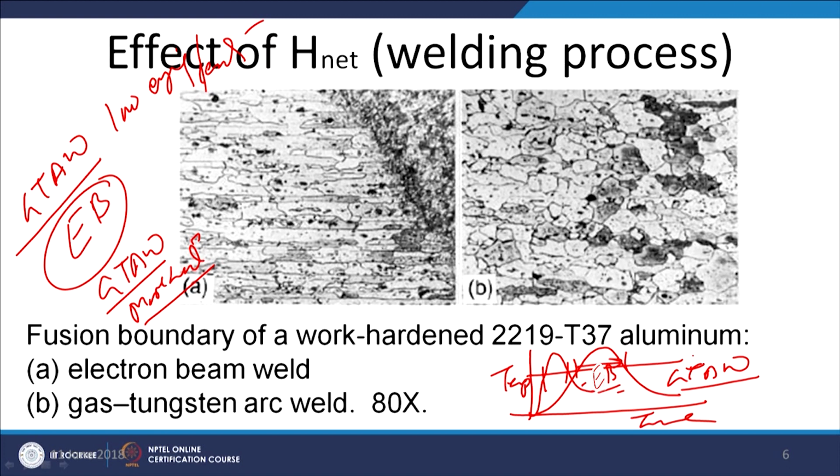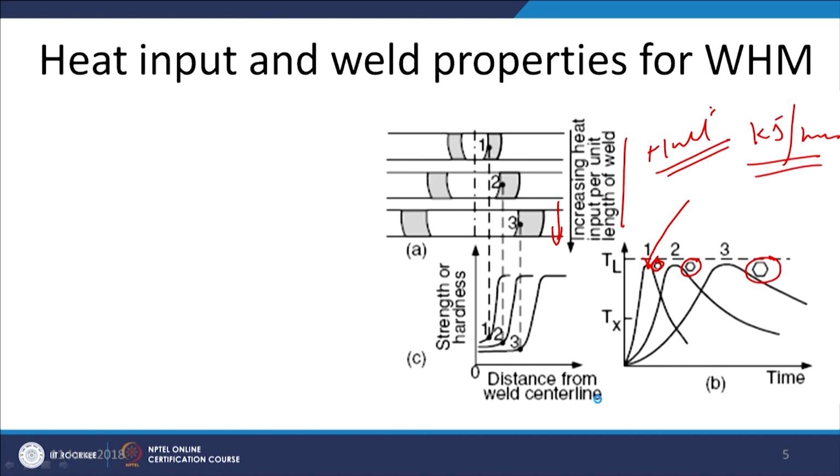So, for GTAW, the higher temperature exposure will be for a longer period as compared to that of the electron beam process. This is the fusion boundary grain structure of the work hardened metal of the aluminum copper alloy when it is subjected to welding by electron beam welding. The structure is like this, and when it is subjected to gas tungsten arc welding, the structure is coarser. So, if we see this result, the GTAW results in the coarser grain structure as compared to electron beam welding, which results in the finer grain structure, and this is directly attributed to this case where the heat input is less.